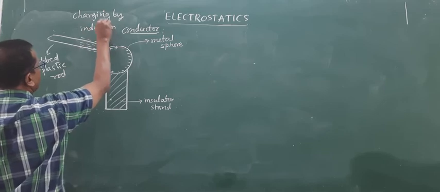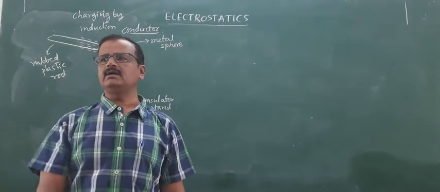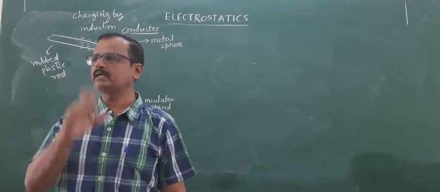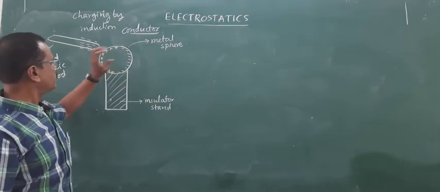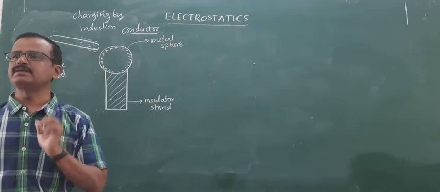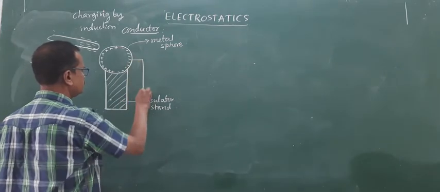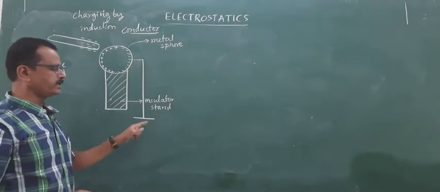Now if you want to have the metal sphere completely with only one type of charge, I want to make this completely a positively charged sphere, then you have to connect this with the help of a metal wire to the ground.